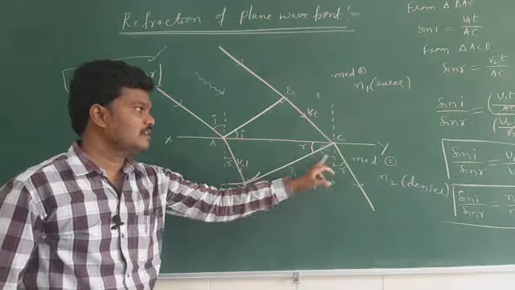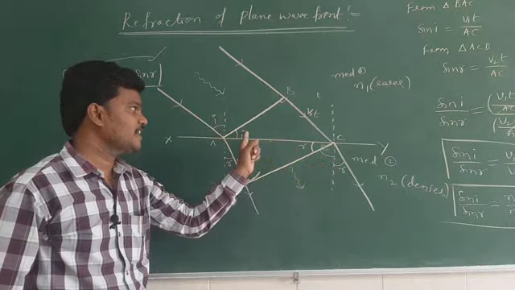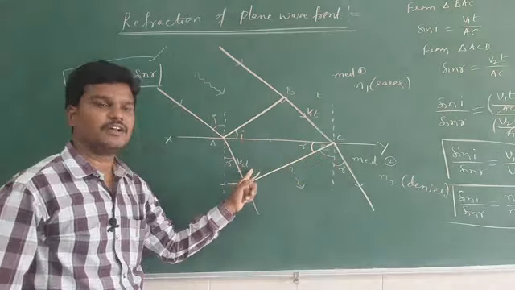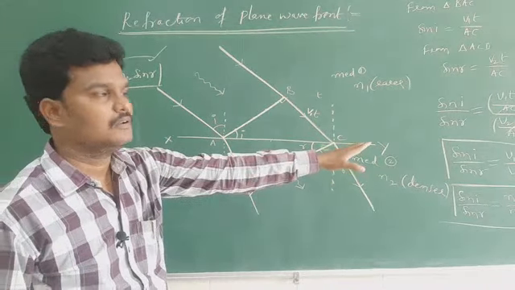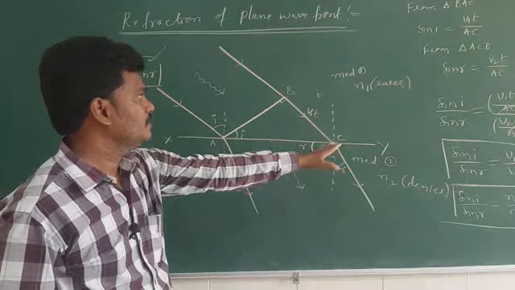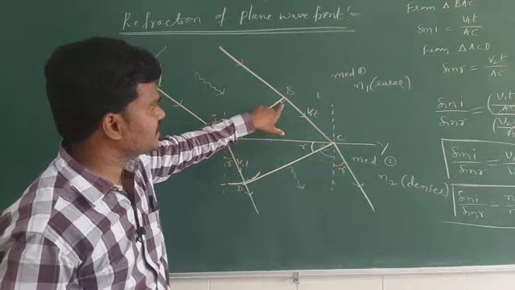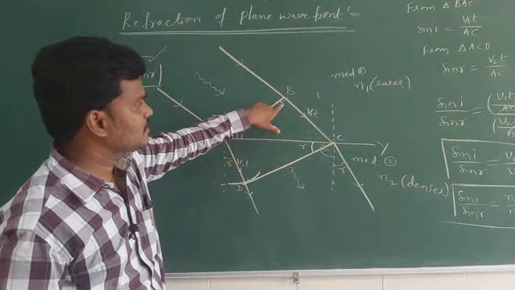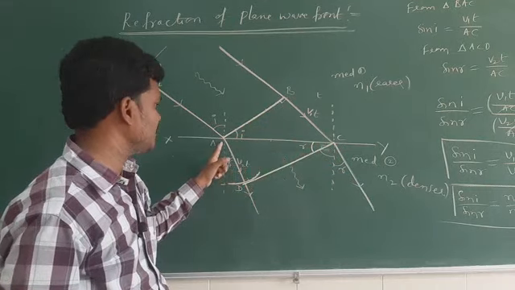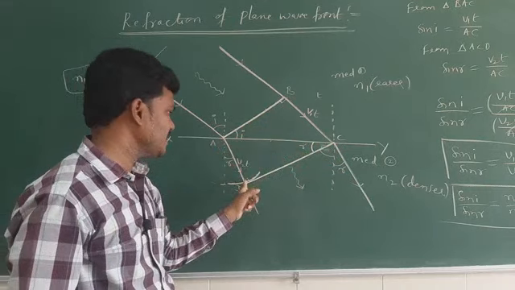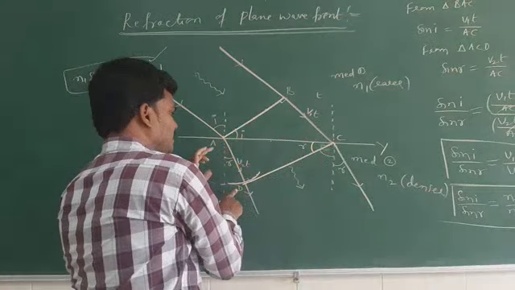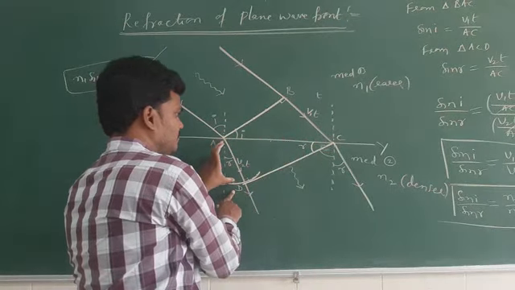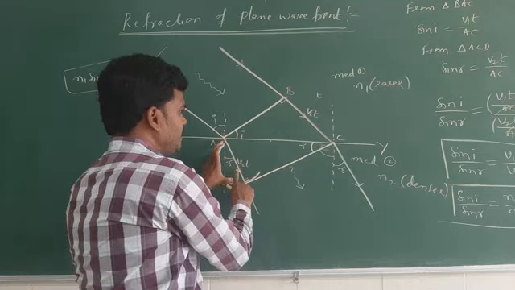If this is R, this is also R. Use the sin I formula here, sin R formula here, sin I by sin R. For this one, this is 90 degrees, no? Sin R, opposite is AD by AC.